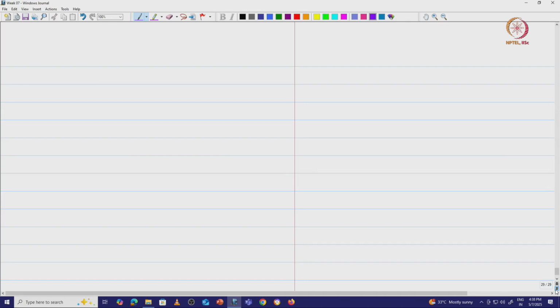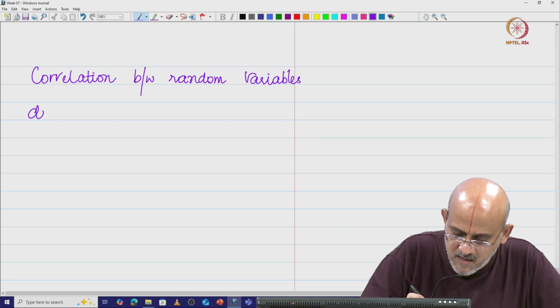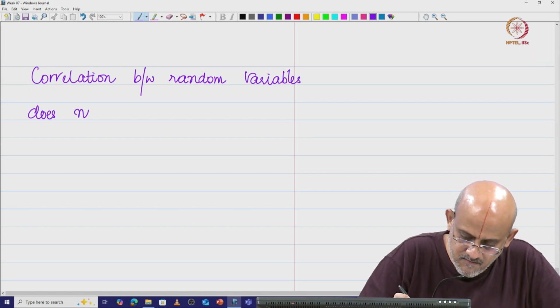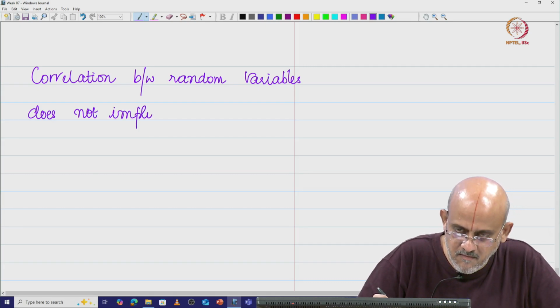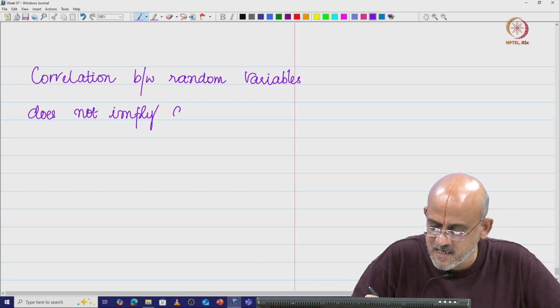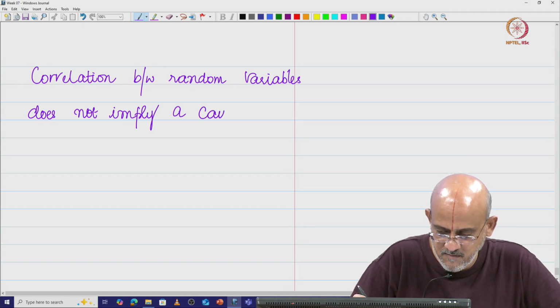So one more important point as far as correlation is concerned, a very important idea that we should have in mind: correlation between random variables does not imply a causal relationship between them.